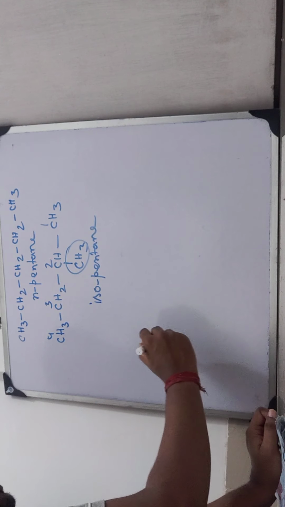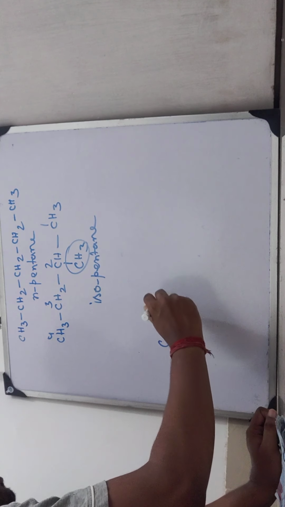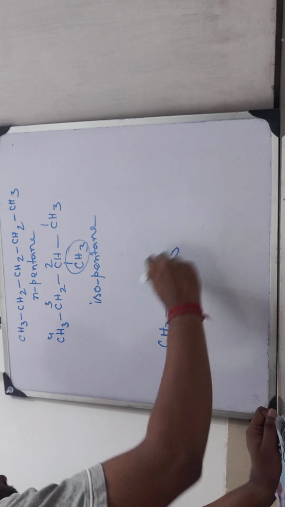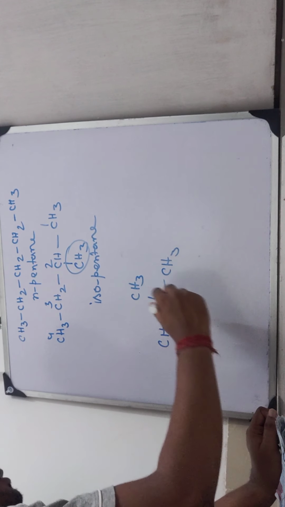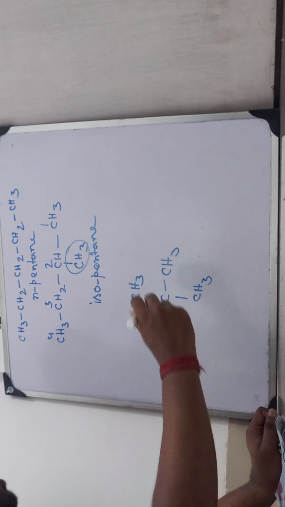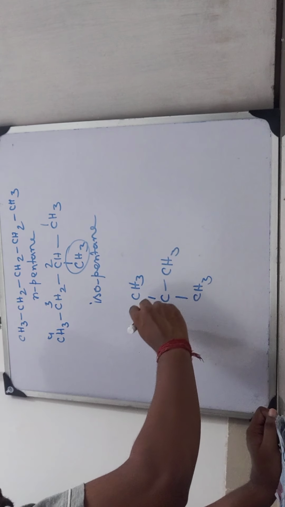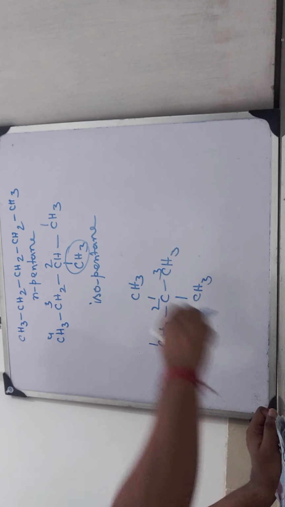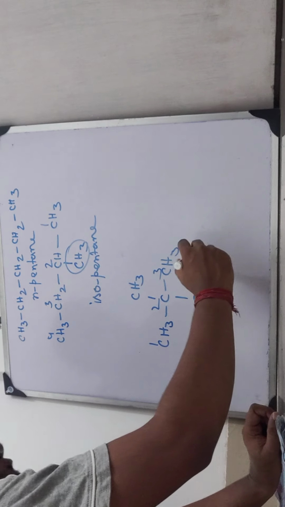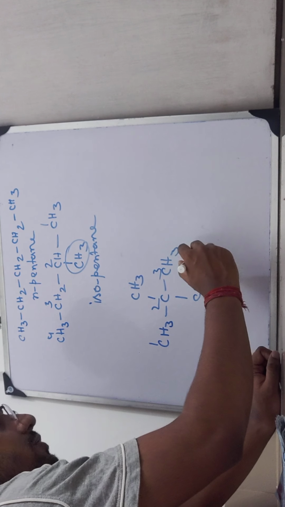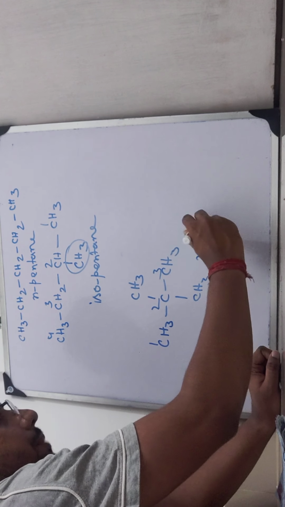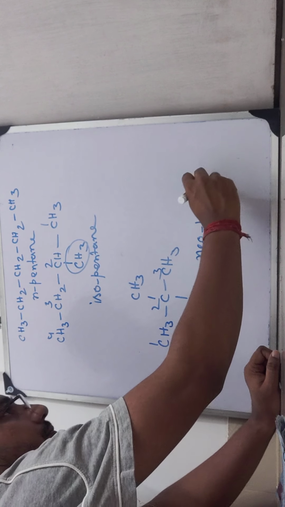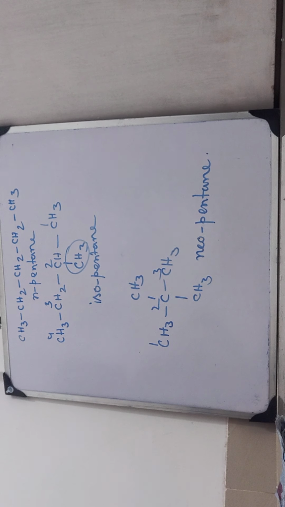And the last one is CH3, CH3, CH3, CH3. What is the name of this? 1, 2, 3. So 2,2-dimethyl propane, and another name is neopentane.